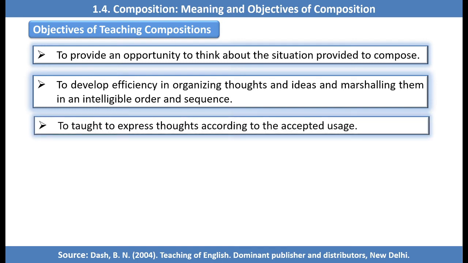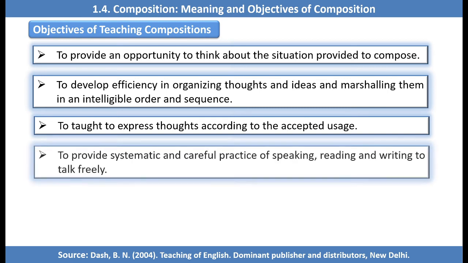Next objective is to express thoughts according to the accepted usage. We have certain rules or accepted usage, and according to that, the student should be able to express his thoughts. Then to provide systematic and careful practice of speaking, reading and writing to talk freely.